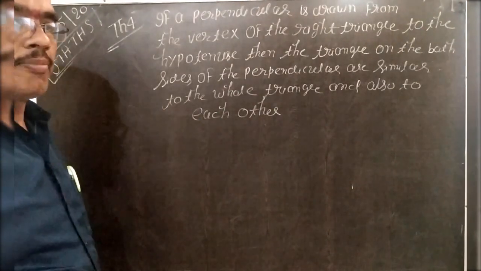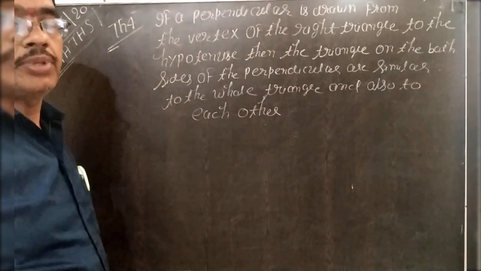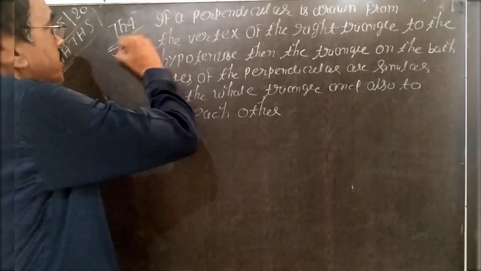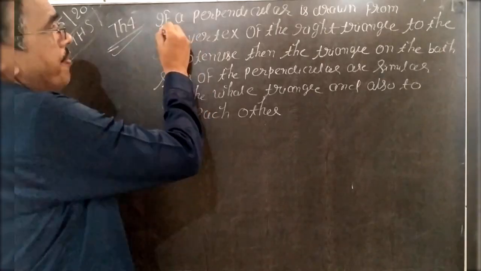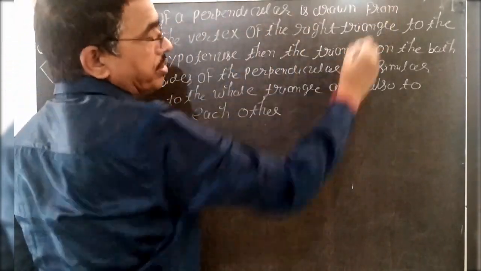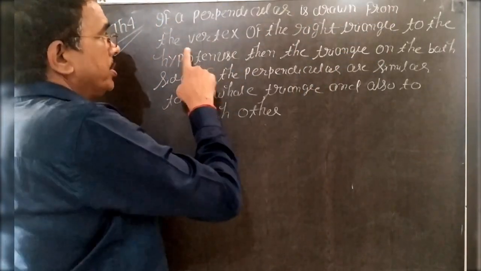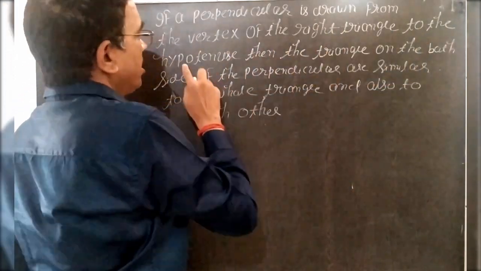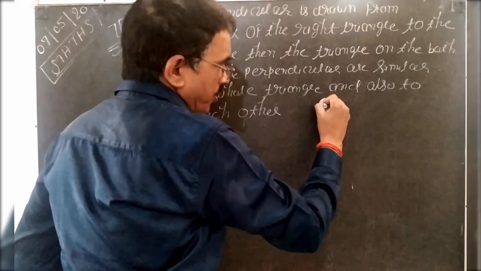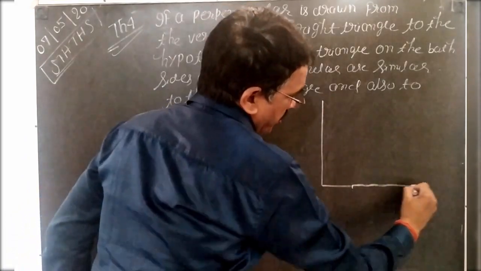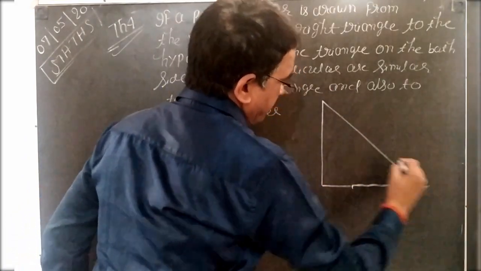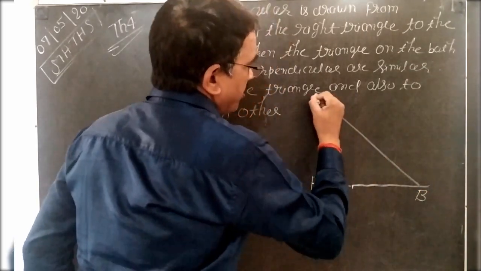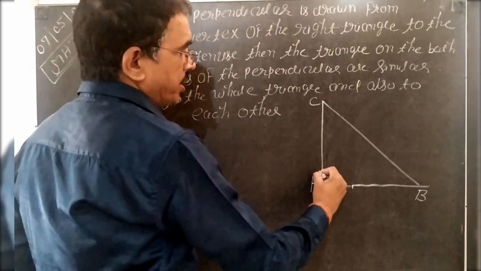This is theorem number 4. Theorem 3 you solve by method 1 and 2. So I solve theorem 4. If a perpendicular is drawn from the vertex of a right triangle to the hypotenuse, suppose it is a right angle triangle ABC. So what is your question?